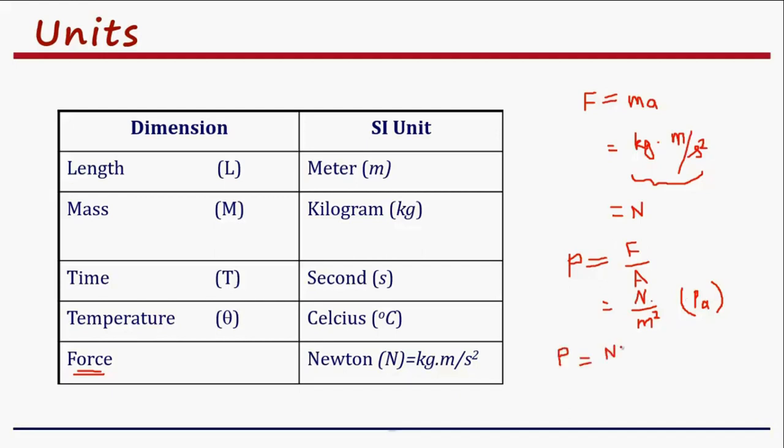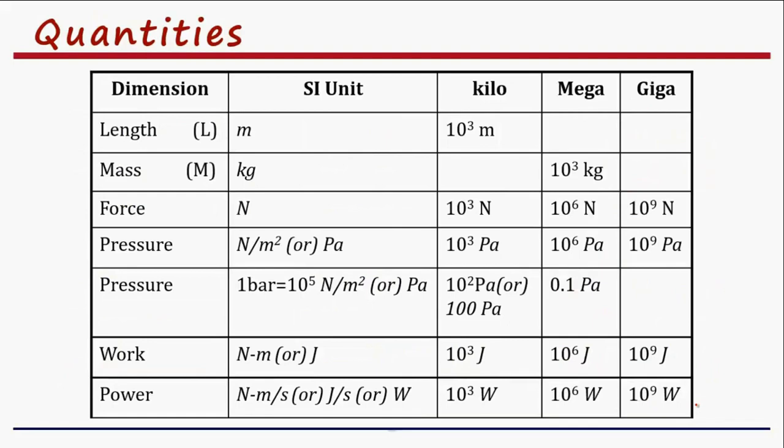Similarly, for power, Newton meter per second. That is, force multiplied with the distance is the work done, divided by time, I obtain the power. So, this Newton meter per second can be written as joules per second. Here, joules is a secondary or derived unit, and joules per second is also a derived unit, which we call watt. We write it as only W. We don't write W-A-T-T.